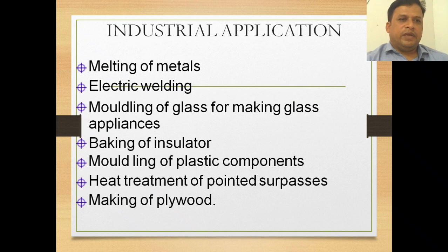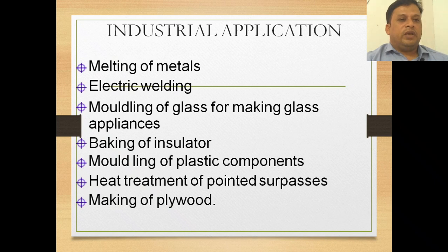Now coming to industrial applications, we have melting of metals. Metals are very hard to melt, and for that purpose we apply electric heating, where we can easily melt the metals for different purposes and mold them into different shapes and sizes. The second application is electric welding. What is welding? Welding means attaching two metals by producing heat, using a fire of high intensity. Electric welding is a process where electricity is converted into heat energy, and that heat welds the two metals.